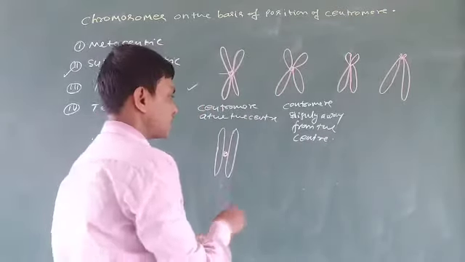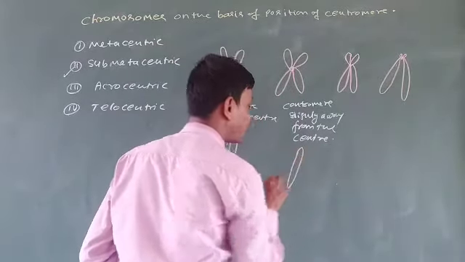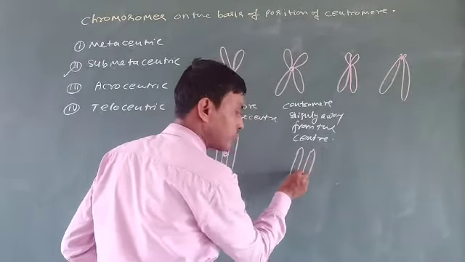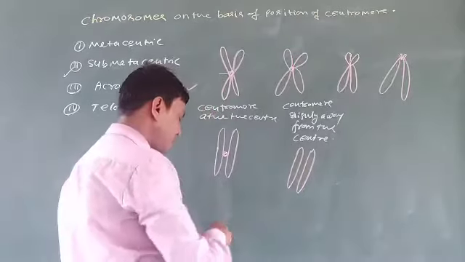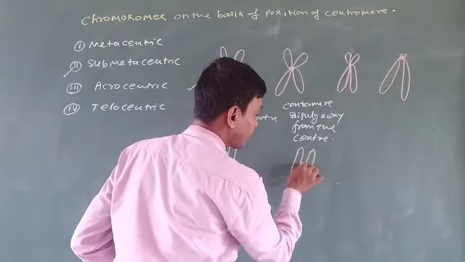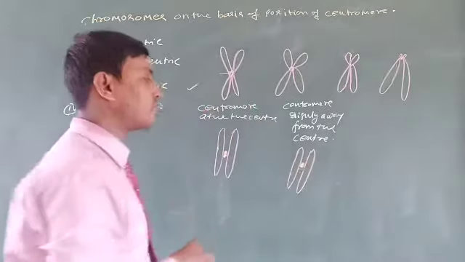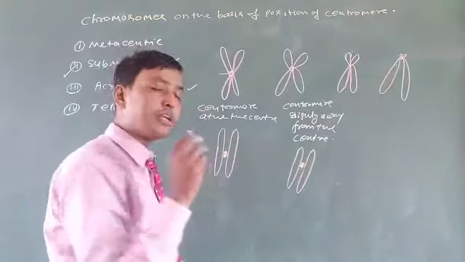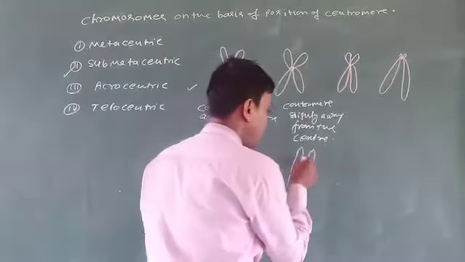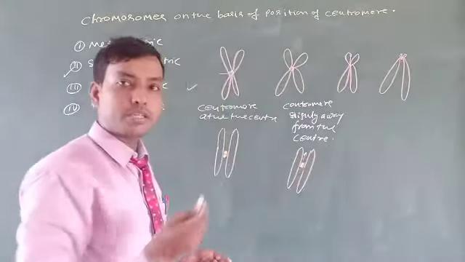It means, suppose that this is one chromosome and this is another chromosome and this is the position of the central part, then the centromere is slightly turned towards either the upper or lower portion. It means it will not be at the center. It is slightly turned away from the center part.